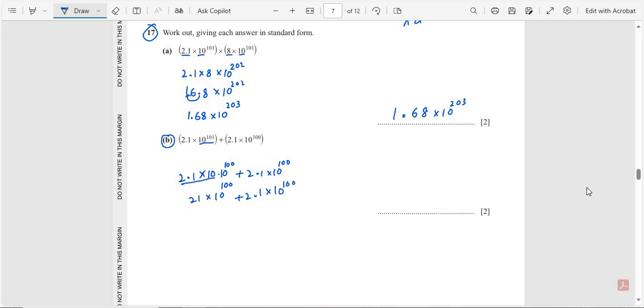So take common 10 raised to the power 100, remaining is 20 plus 2.1. So add these values, we get 23.1 multiply 10 raised to the power 100. So the final answer is 23.1 multiply 10 raised to the power 100. This is our final answer.